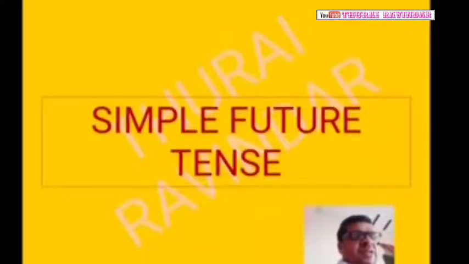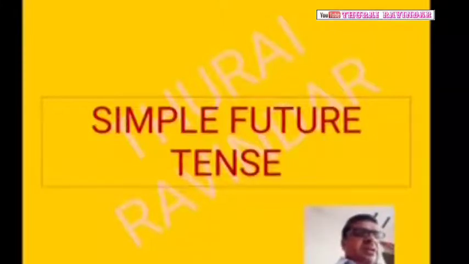Instead of using shall, they use will for all the subjects. I plus shall or will. From the examination point of view we use shall.